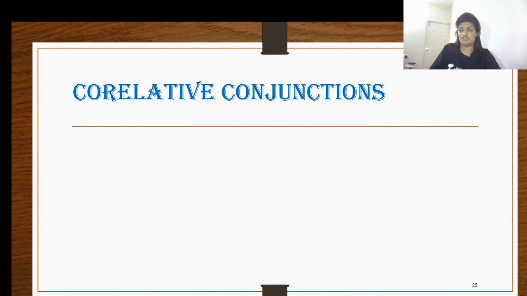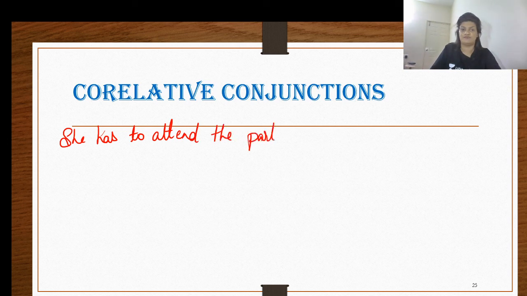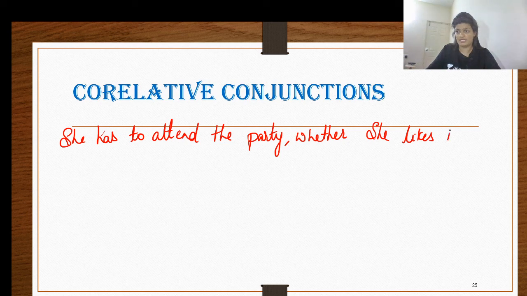That's correct. Let me give you a few more examples. She has to attend the party whether she likes it or not. Now, what are the conjunctions over here in this particular statement? Of course, correlative conjunctions, two conjunctions. Those are whether and or. Now here, these two are our conjunctions. She has to attend the party whether she likes it or not.